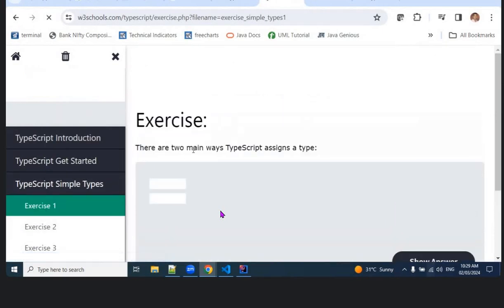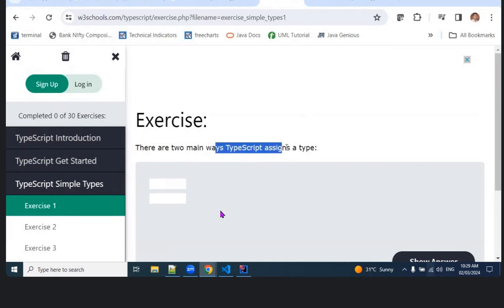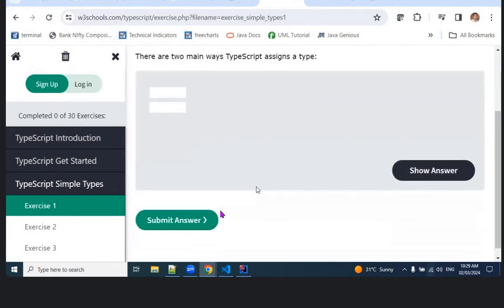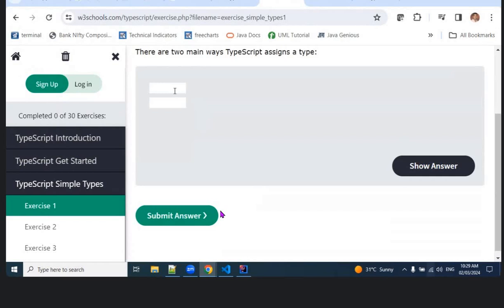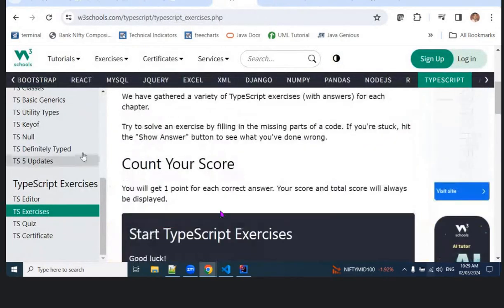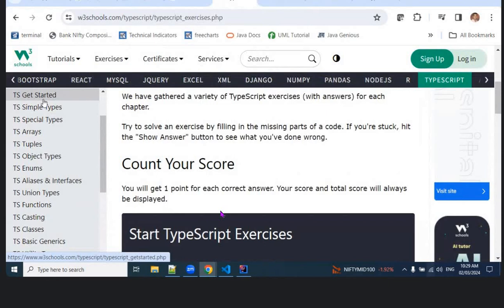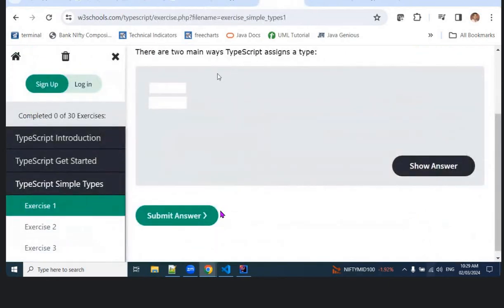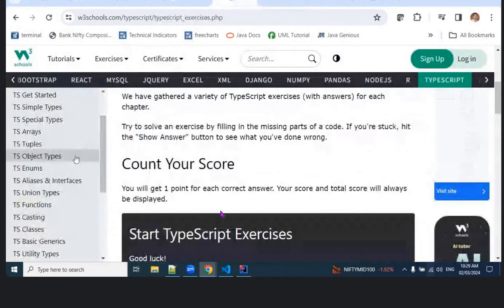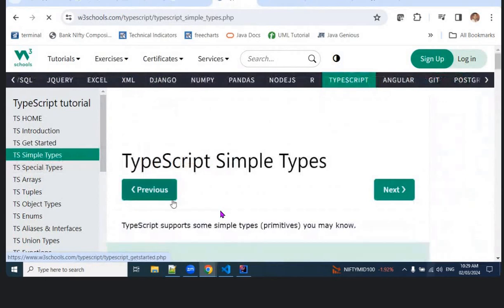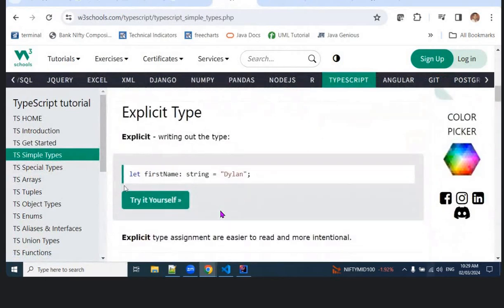TypeScript simple types. There are two main ways TypeScript assigns a type. One is explicit declaration, where we write let, a constant or a variable, and then put the type. The other is implicit. Here in simple types we have explicit and implicit, I think.